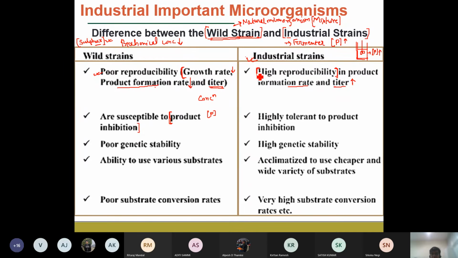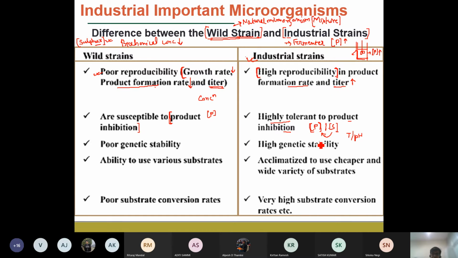Okay, but in the case of industrial strains, we engineer the strains in such a way that they can withstand a very high concentration of the desired product. That means high concentration of the product as well as the substrate. If it can withstand the higher substrate concentration and the product, it can convert a higher fraction of the substrate into the product. So industrial strains are generally highly tolerant to product inhibition, and also highly tolerant to changes in the temperature and the pH of the bioreactors in which the process is carried out.